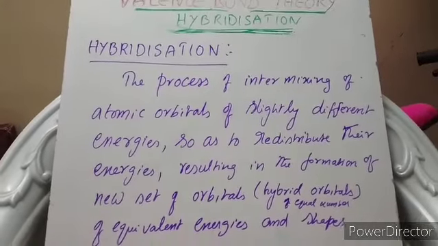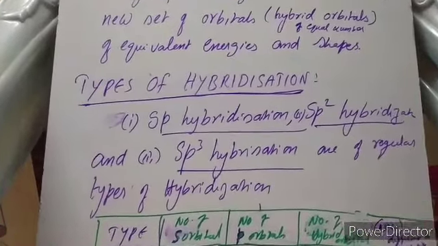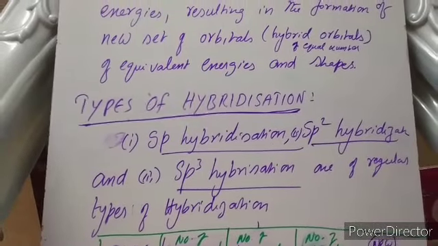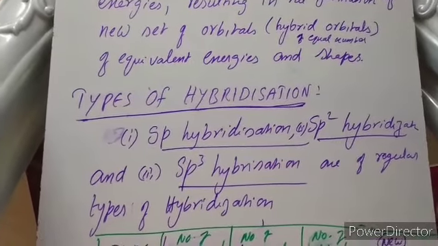Now, what are the different types of intermixing? That is, what are the different types of hybridization? How does one orbital mix with a slightly different orbital? There are generally three types of hybridization we discuss. First, sp hybridization: 1s and 1p are mixed together.